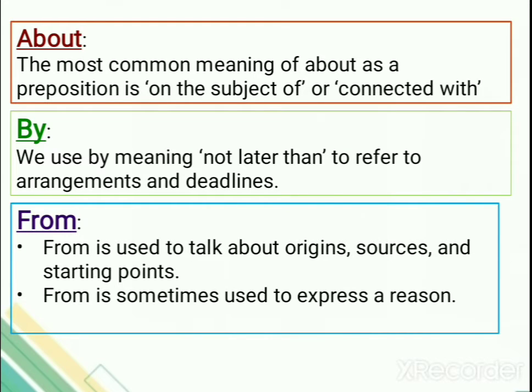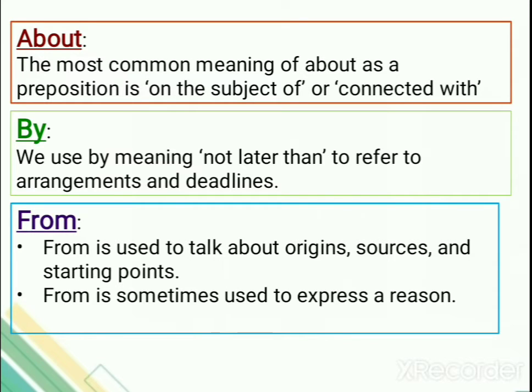Okay, next, by. We use by meaning not later than to refer to arrangements and deadlines. So many times you might have heard the sentence, come home by 5 o'clock. So that's a deadline which is given to you, right? So it's given that not later than 5 o'clock you are allowed at home. Come before that, right? So you can use by for that also. Submit the book by Tuesday. Isn't it? So for deadlines, arrangements, it also means not later than.